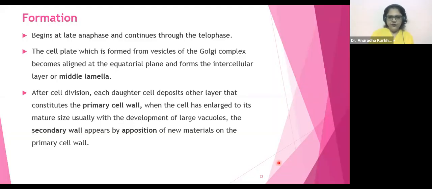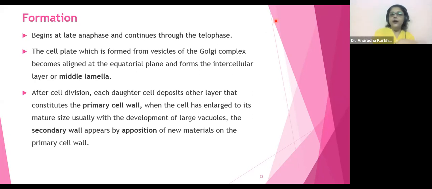Okay, fine. Now we have seen about the formation. I told you that in formation there is something called anaphase and telophase, and I explained how these vesicles will come and sit in the equatorial plane, and how there will be the formation of a cell plate, then the middle lamella formation, everything. We had done this in detail.